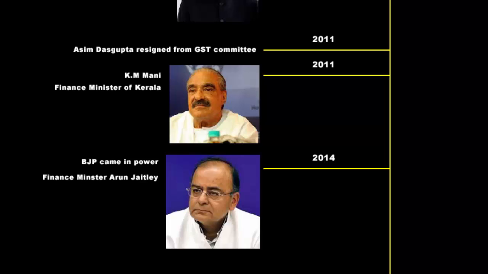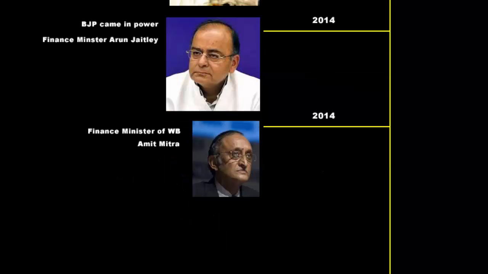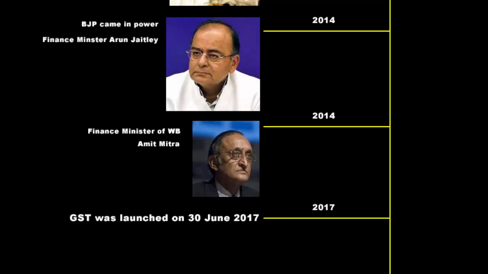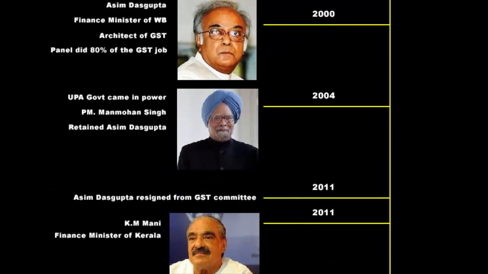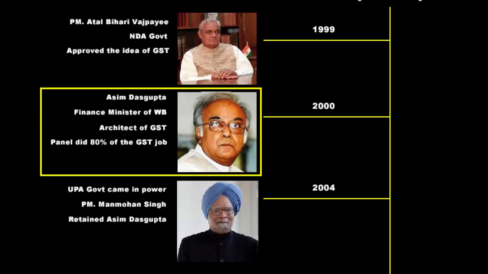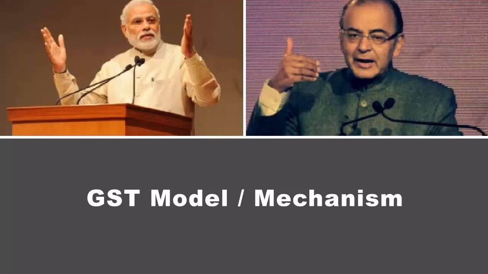The BJP came in power with Arun Jaitley as the Finance Minister. After K.M. Mani resigned as the head of GST committee, Union Finance Minister Arun Jaitley turned to West Bengal again. Another Bengal Finance Minister, Amit Mitra, was made the head of the GST committee. Finally, with Arun Jaitley's effort and political will, the 17-year-long GST bill was passed on the midnight of June 30, 2017. So basically, Asim Dasgupta is the architect of GST. Remember that.